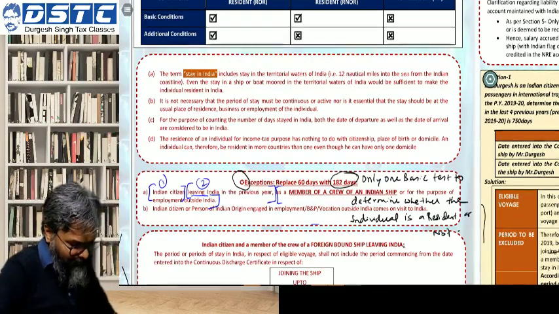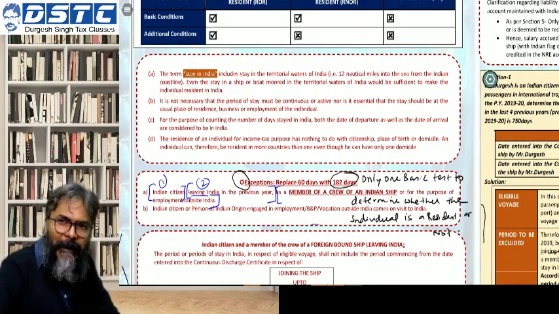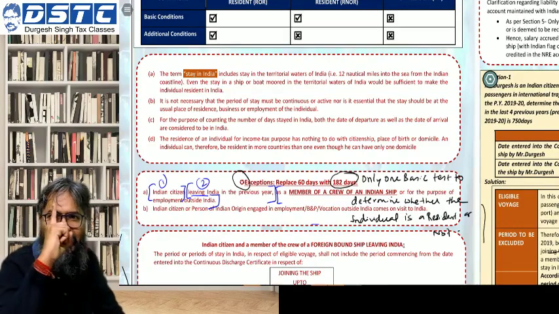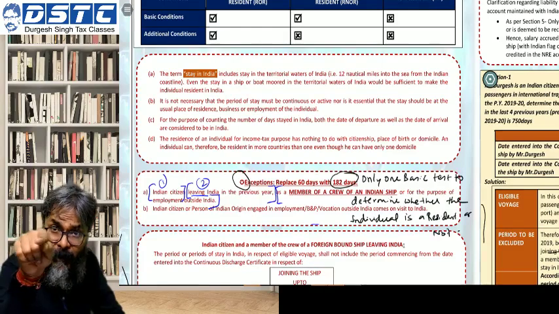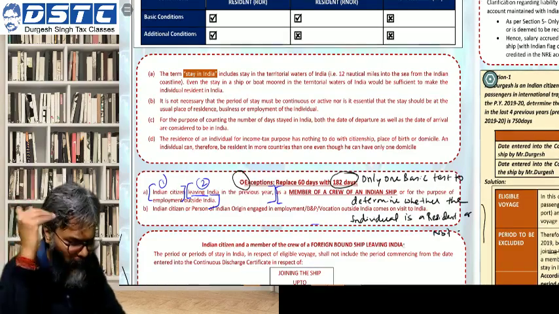I hope that this point is clear to all of you. Fine. So for 182 days, only one basic condition would be applicable in the following case which we are discussing right now. The second basic condition will not be looked upon.